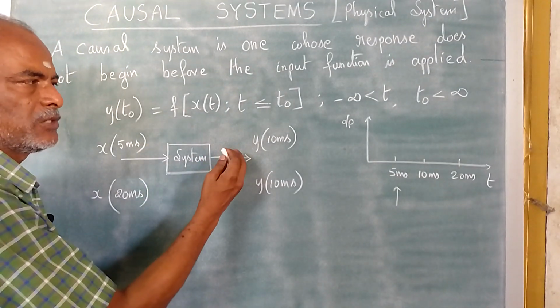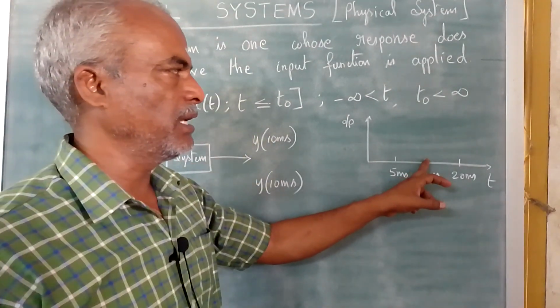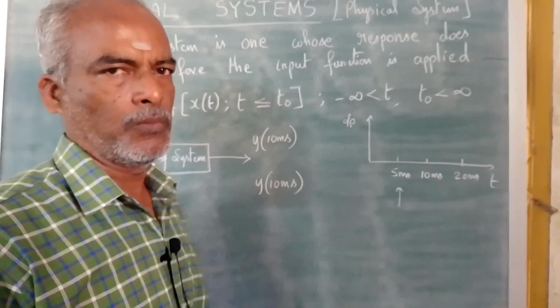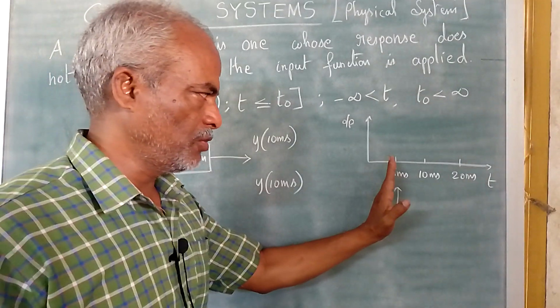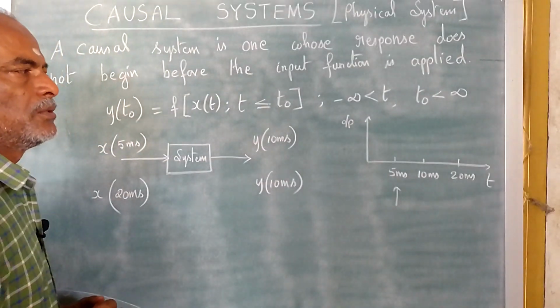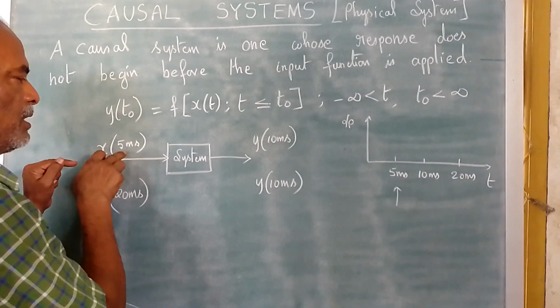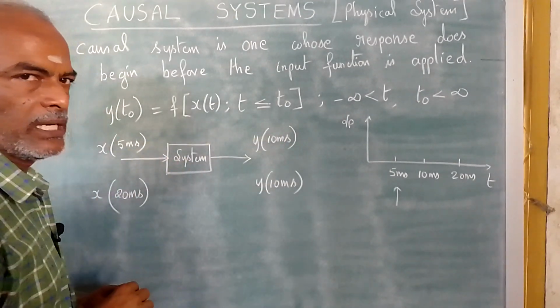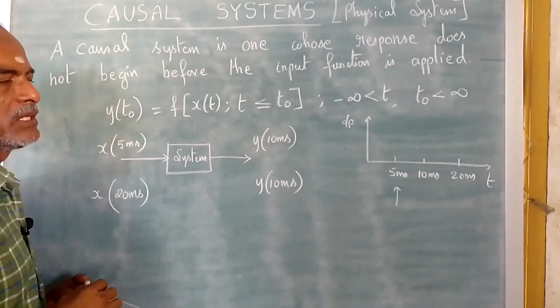We are expecting a response at 10 milliseconds, so at 10 milliseconds you will be getting some output. So this is correct because we are giving the input at 5 milliseconds and expecting output at 10 milliseconds. This is a causal system.